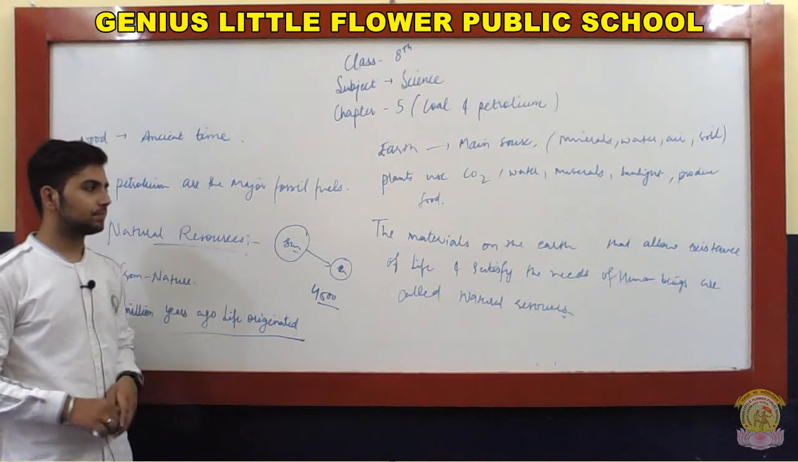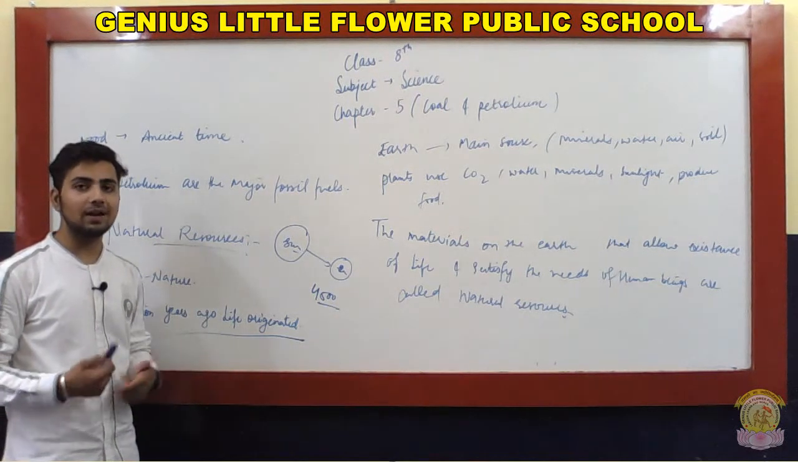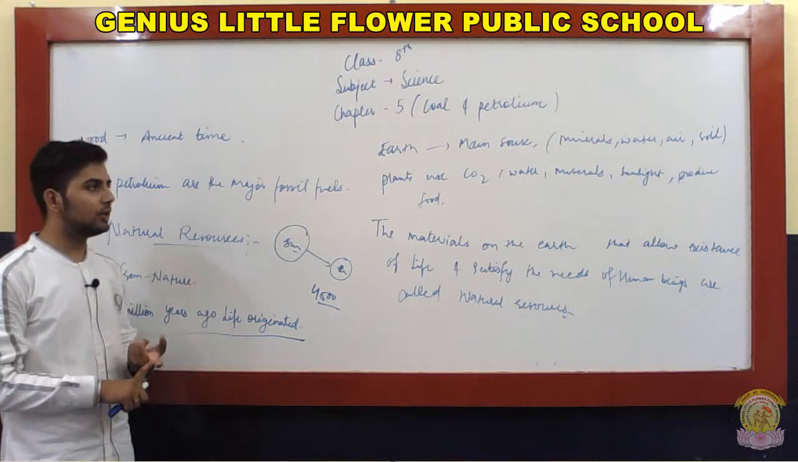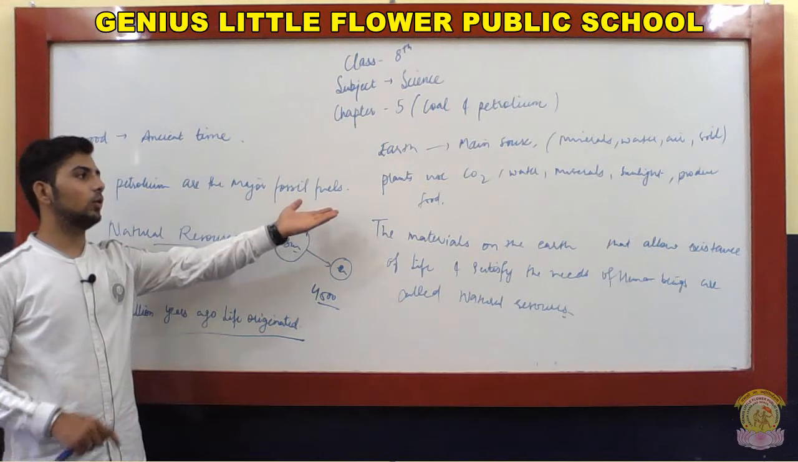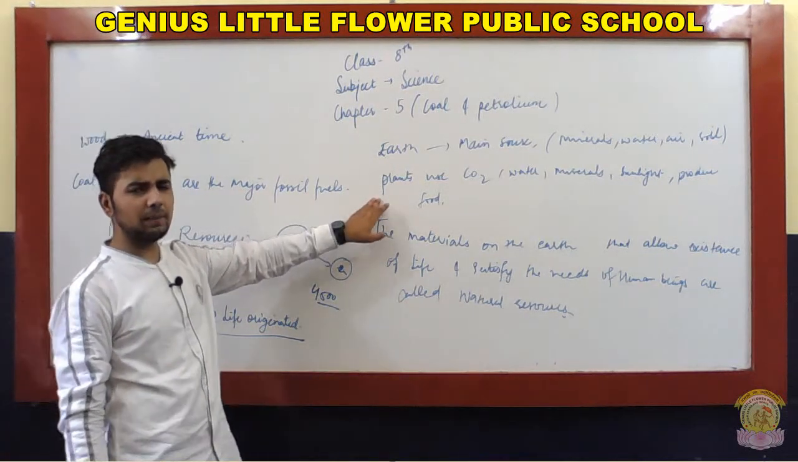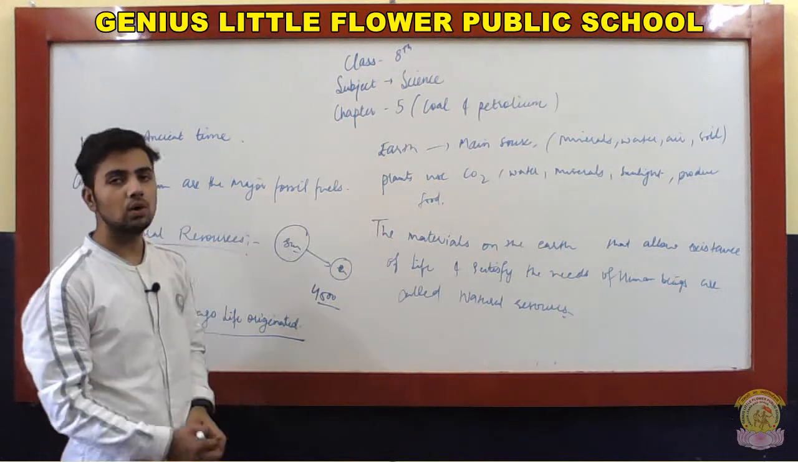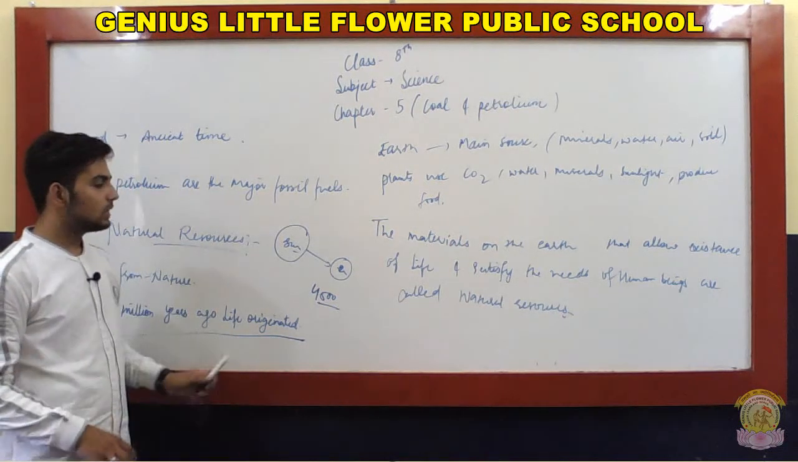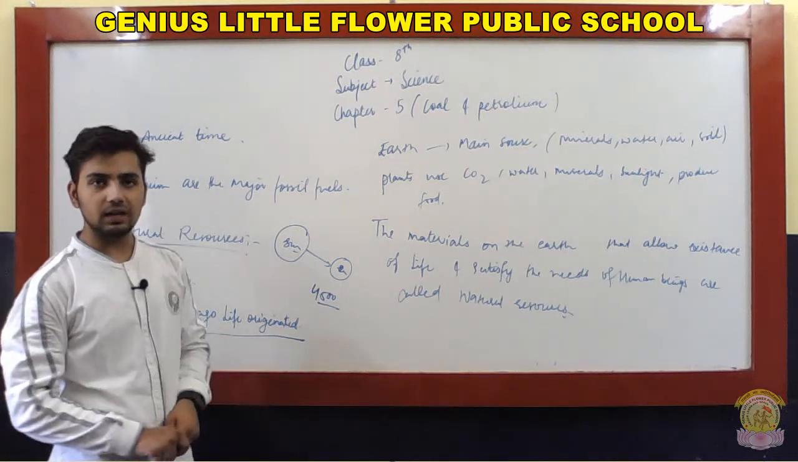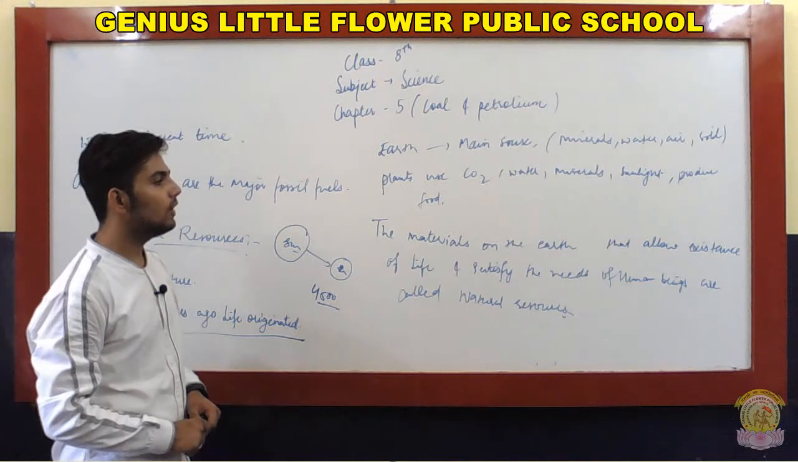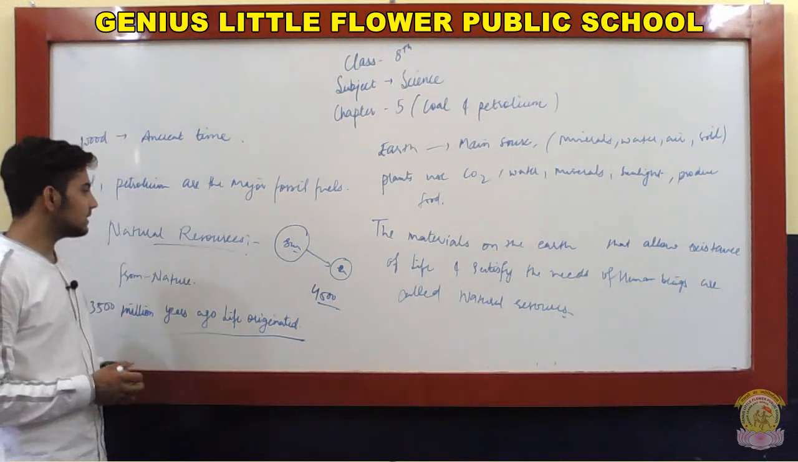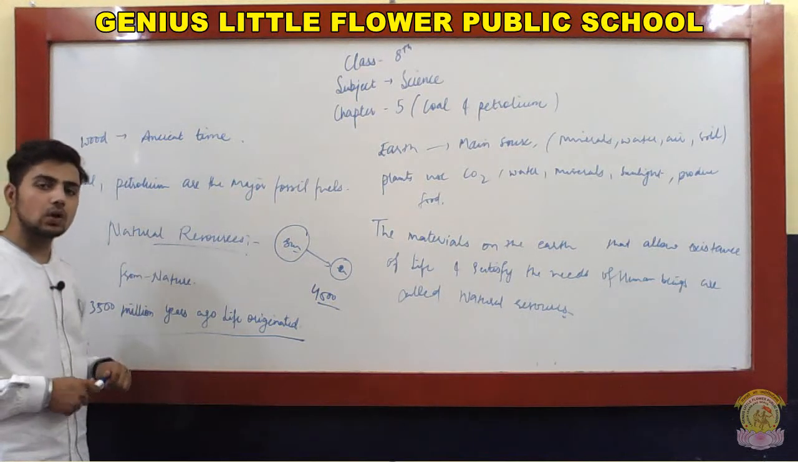And second is plants. How do plants grow? Plants take CO2 from the air, water and minerals, and sunlight for photosynthesis, and they prepare their own food and give it to humans and animals too. So these are the main essential things given by our earth, because earth is a major source of every resource.